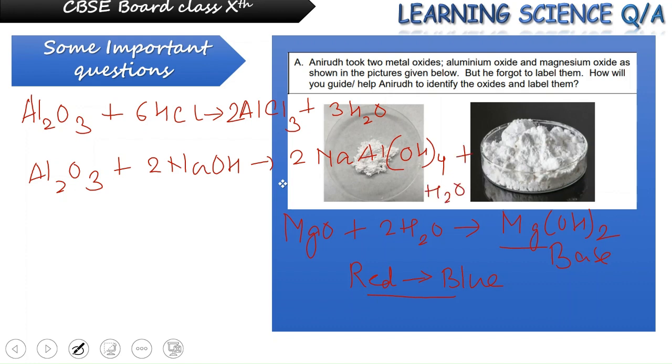So how will Anirudh be classifying them? Aluminium oxide can react with both acid and base and will follow a neutralization reaction that produces salt plus water. Also, it is not very readily dissolving in water. Whereas magnesium oxide forms a base, which is hydroxide of magnesium, which will turn red litmus blue, confirming that it is basic in nature.